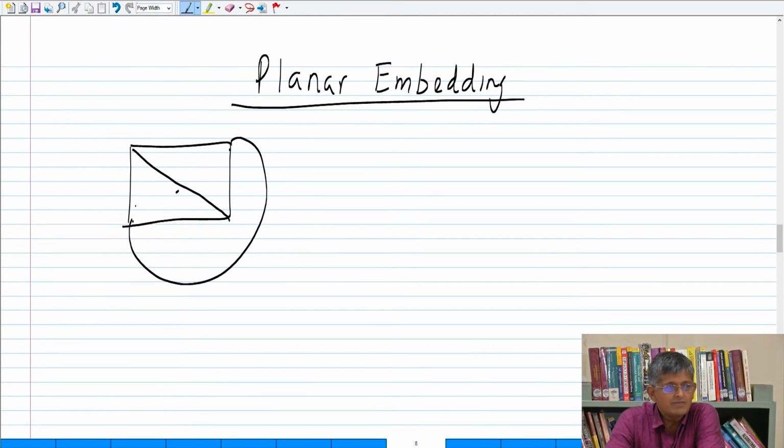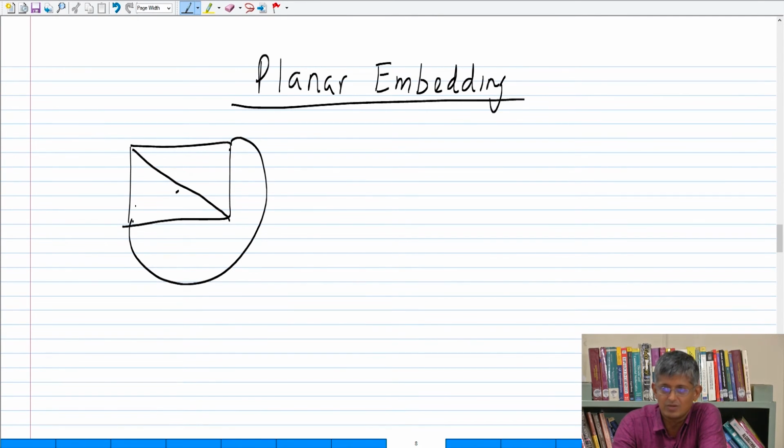So do you know of graphs which don't have a planar embedding? Okay, the Petersen graph doesn't have a planar embedding. And why doesn't it have a planar embedding? I see.